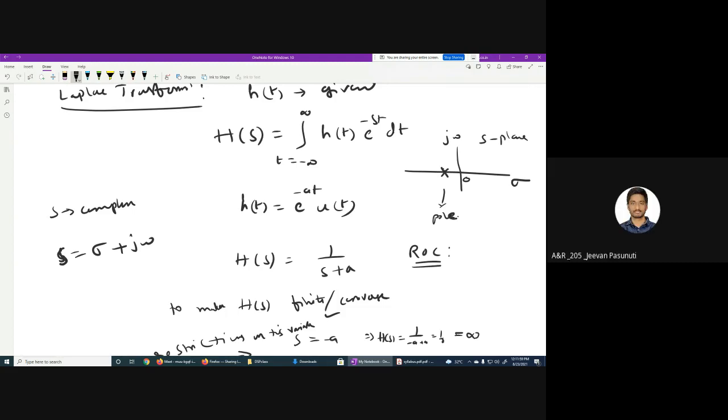Now the thing is, I'll draw a line parallel to the j omega axis. My interest is, suppose this is a. All these points which are coming toward this side, are they greater than minus a or less than minus a? Less than minus a. So can I write it this way? Yes, sir. Okay, I'll tell you now.